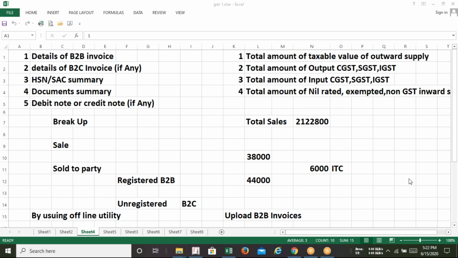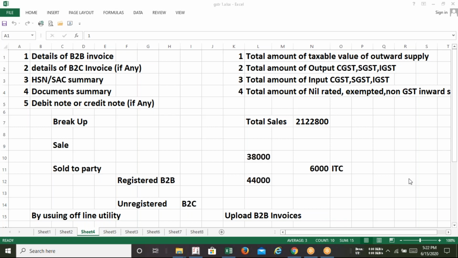Sir, if you are opting for the quarterly scheme or quarterly filing of returns, then in a year you have to file 4 times. If your turnover does not exceed 1.5 crore in the previous financial year, you can choose the option of quarterly filing of GSTR 1 only, not GSTR 3B. April, May, June will be the first quarter, followed by July, August, September as the second, October, November, December as the third, and finally January, February, and March as the fourth quarter. So in these 4 quarters you need to file GSTR 1 four times.